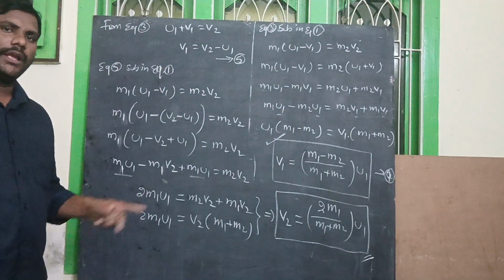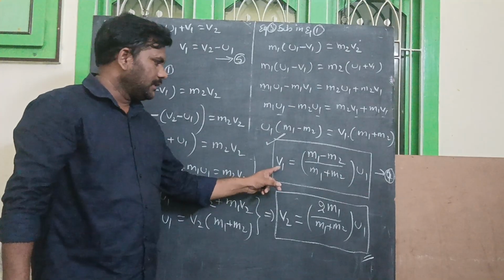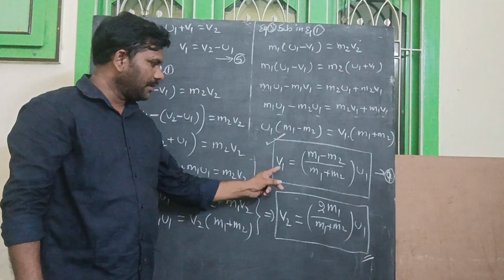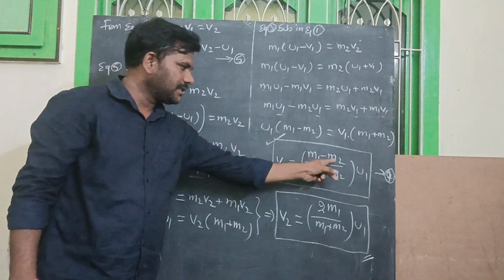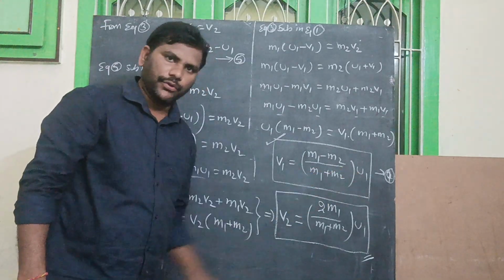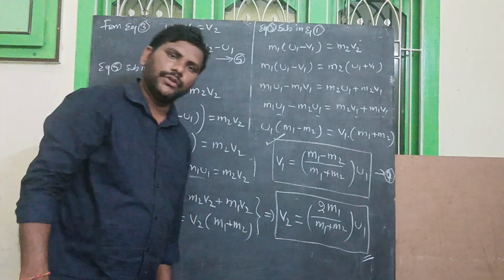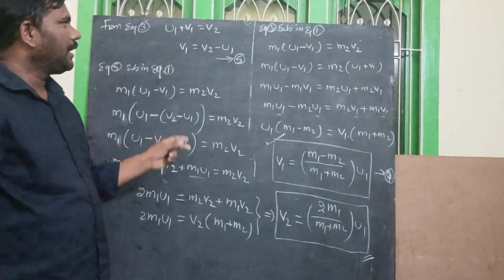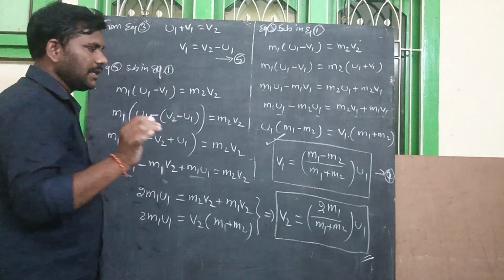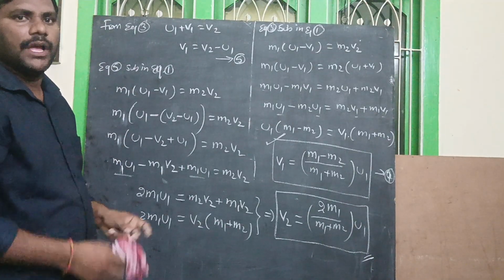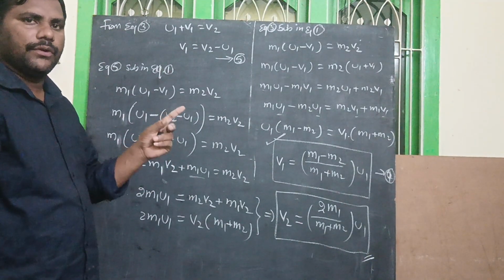So finally you get the formulas for v1 and v2. v1 is equal to m1 minus m2 by m1 plus m2 into u1. v2 is equal to 2 m1 by m1 plus m2 into u1. So simply remember: the first one is equation number 3, that is u1 plus v1 is equal to v2.